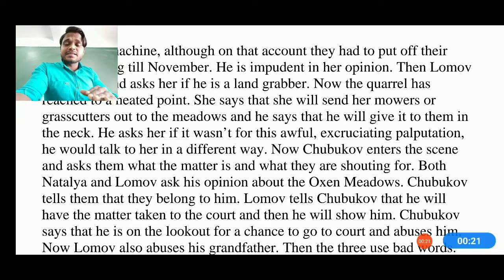But now Lomov is saying, I also don't need that kind of thing, take it back, I don't take your land. He says that if it weren't for the awful palpitations, he would talk to her in a different way. If my health was not bad today, I could have talked to you differently. You are standing here and I'm talking with you very politely.